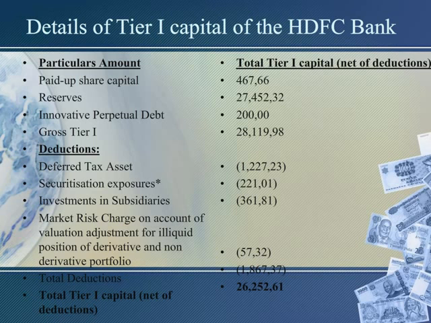Whereas the deductions, that is the deferred tax assets and securitization exposure together with the investments in subsidiaries and total deductions, together constitute an amount of 26,252 and 61 rupees. The Tier 2 capital of HDFC Bank will be explained by my partner Sumit Jaiswal. Thank you.